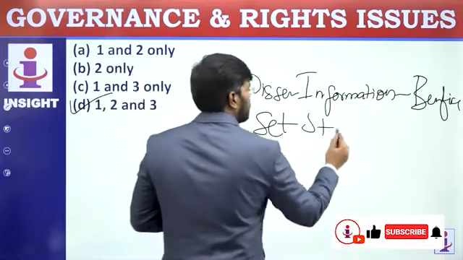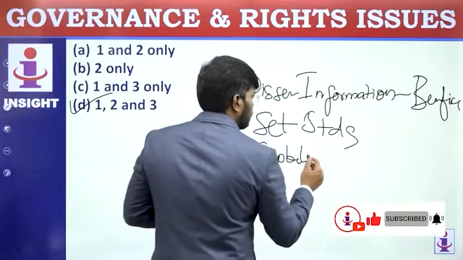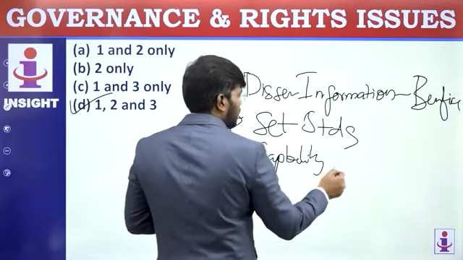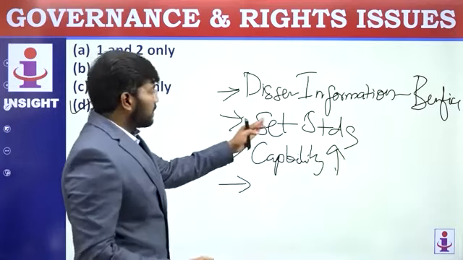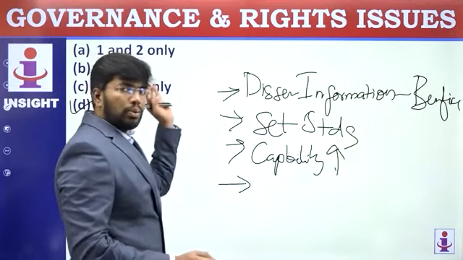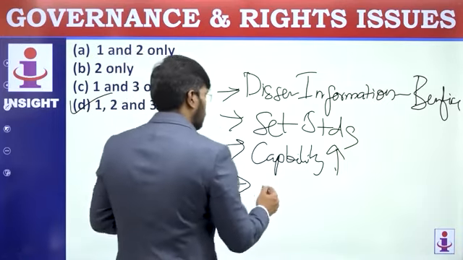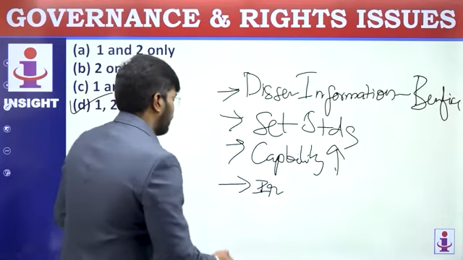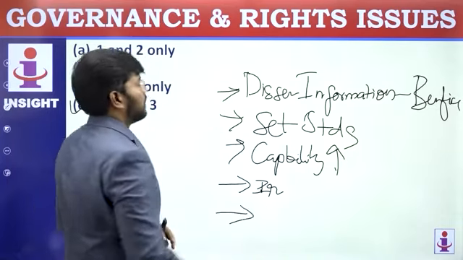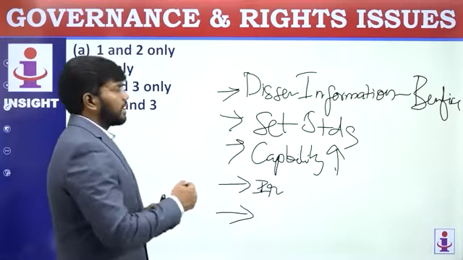Set standards, and improve your capability to achieve the set standards, and see that the set standards equal international recognition like ISO, those things. So, match these standards to international recognition. Then monitor the set standards, evaluate, and then upgrade the standards.